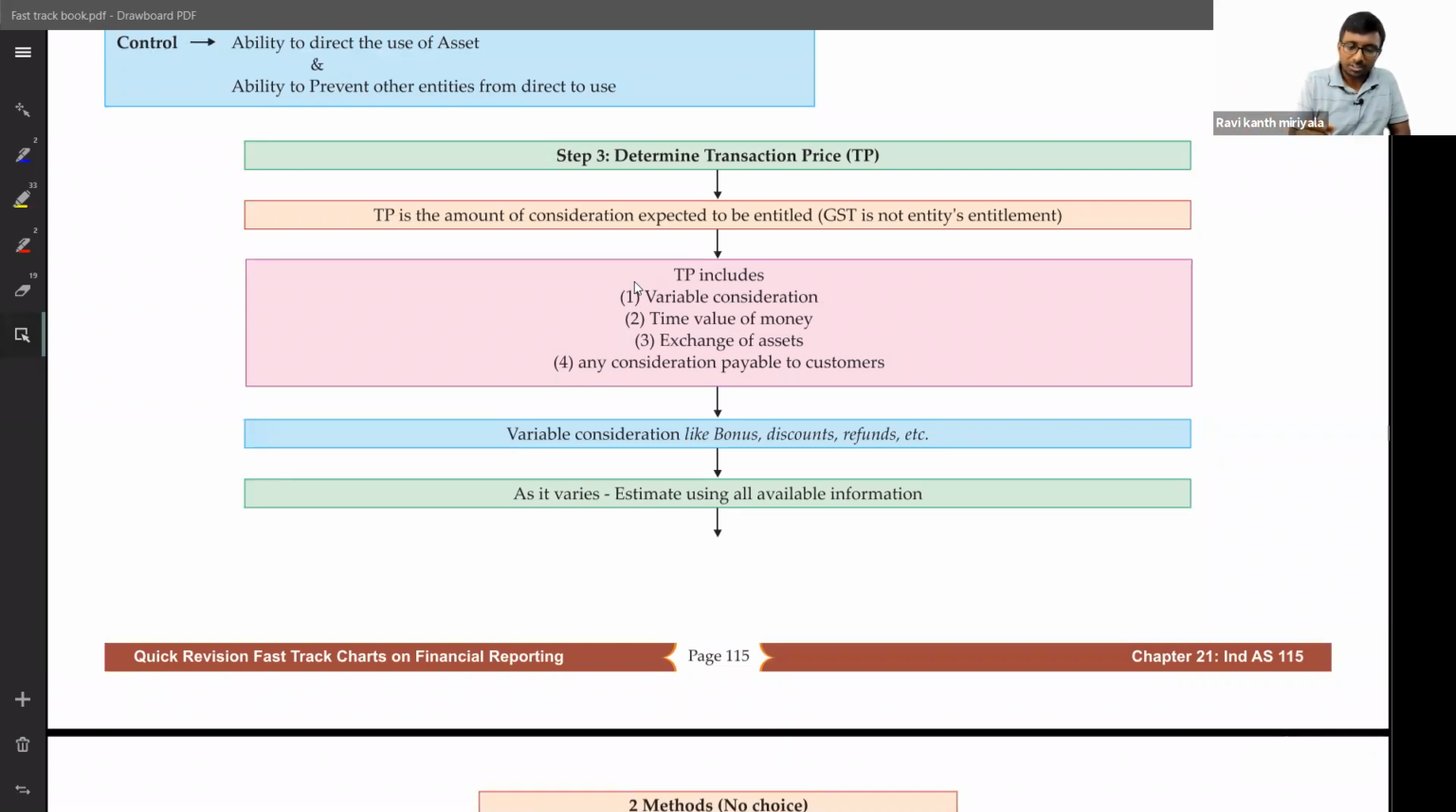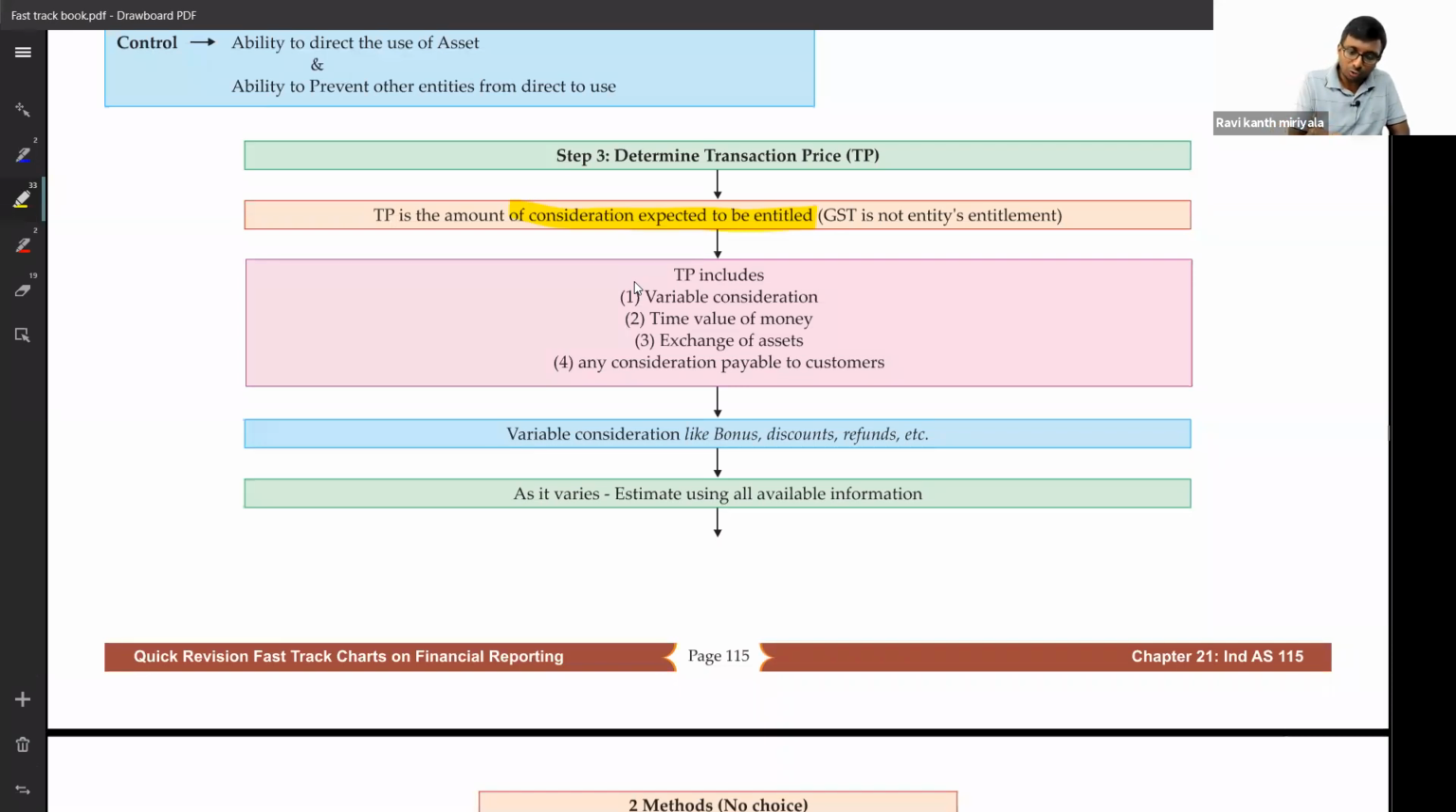So step number 3, I said transaction price. I just revise only to that small extent. To what extent the entity is entitled for. It is the amount of consideration it is expected to be entitled to by the entity. GST, as you know, it is not our money. That's why we'll recognize it as a liability immediately. It is not revenue. The minute you receive, we have an obligation to pay it to government. That's why it is not our revenue. It is an obligation.